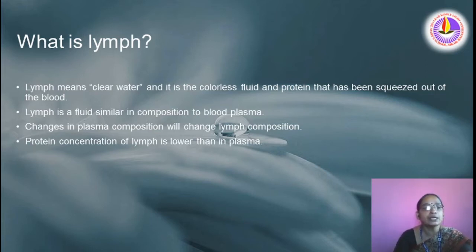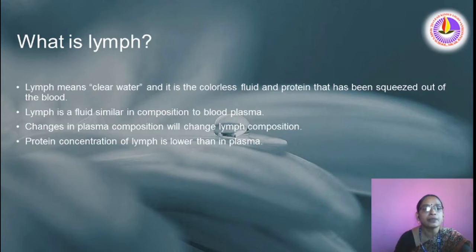Let us see what are the functions of lymph. Actually, lymph acts as a middleman between blood and tissue fluid. It carries out the following functions. Lymph helps in the distribution of nutrients and oxygen to tissue cells. It helps in the removal of nitrogenous waste and carbon dioxide from the tissue to pass them into the blood.